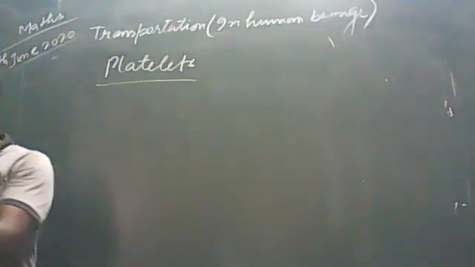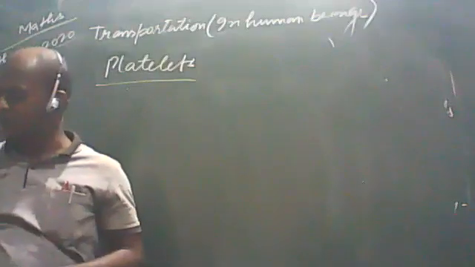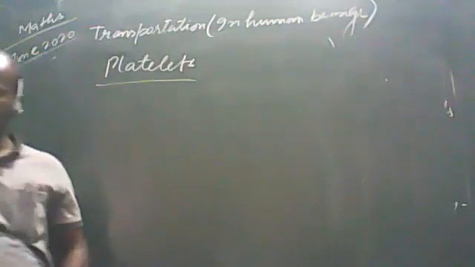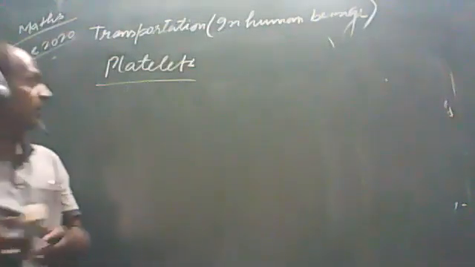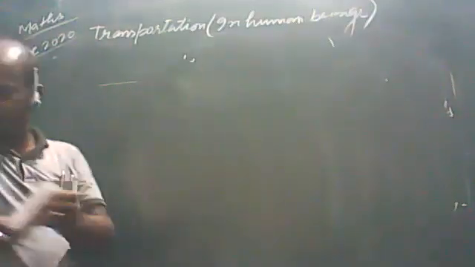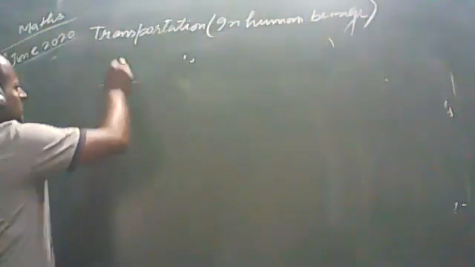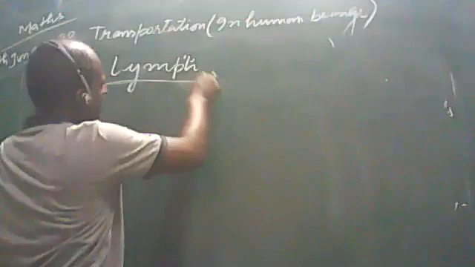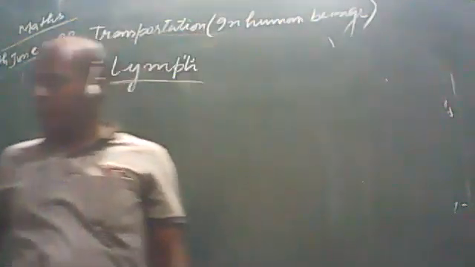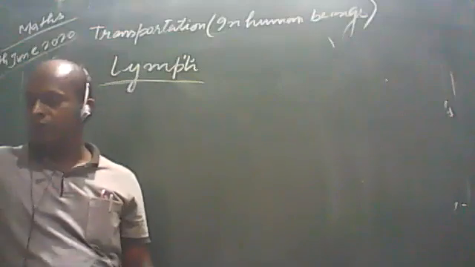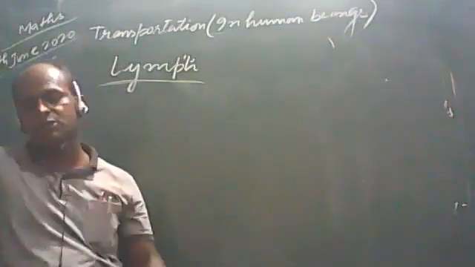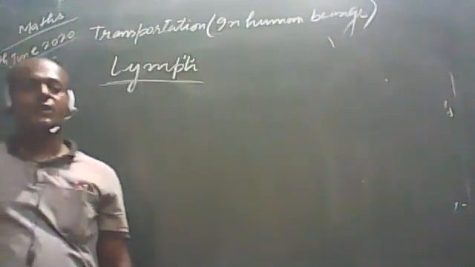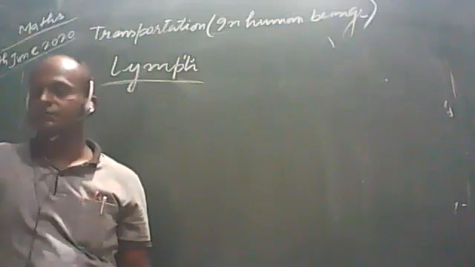Now, the last topic that we have to study. One topic is also given to students, about blood pressure. Before blood pressure, we have to study about the lymph also. We have to discuss the lymph. Lymph, students. We know that it is another type of fluid which is involved in the transportation of nutrients and waste products from different parts of the body to the heart also.